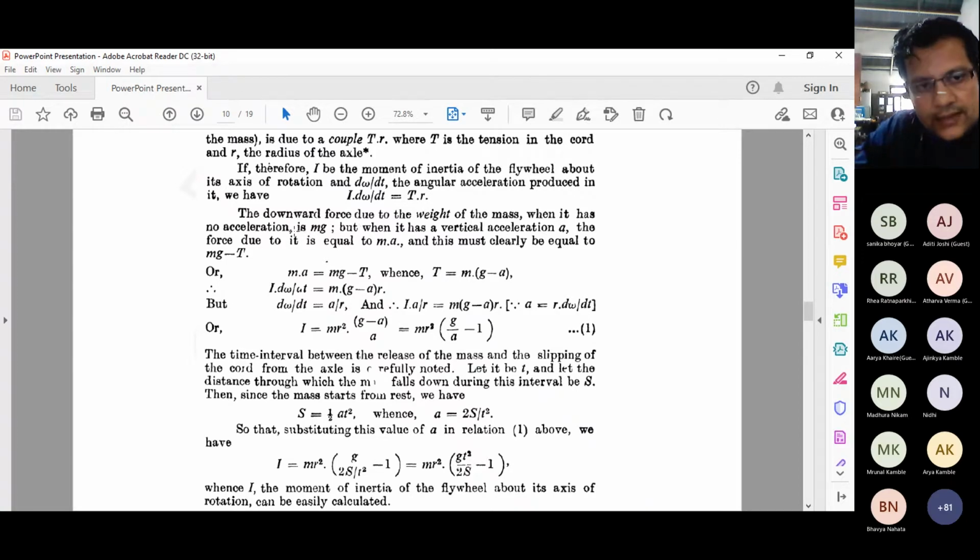Now the equation, that's the same thing: the downward force due to the weight of the mass, and when it has no acceleration, I mean you are just hanging and the body is at rest, no acceleration. So the only force which is acting is the mg force over there, mass into gravity. But when it is accelerating, meaning when it is rotating, the force will be